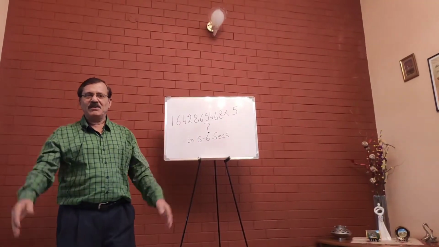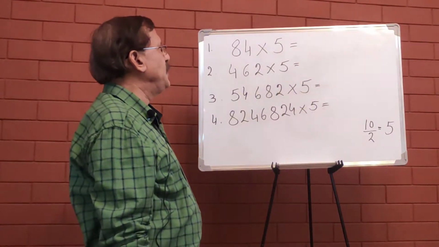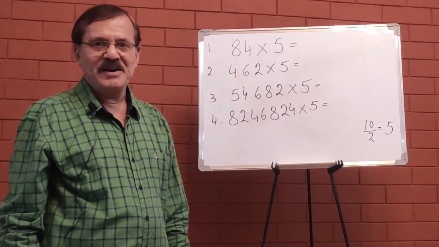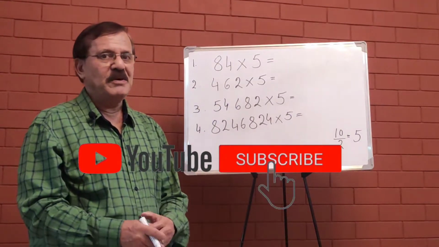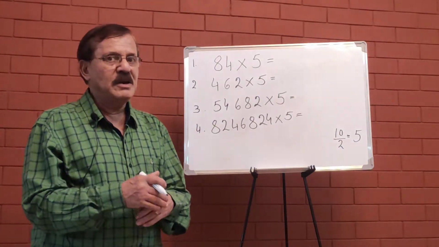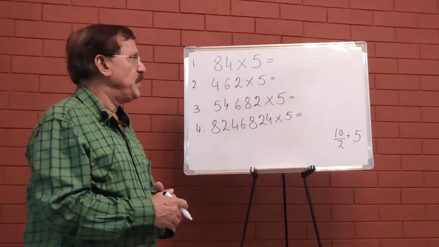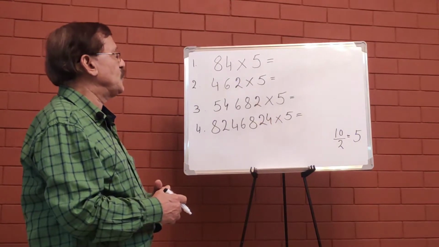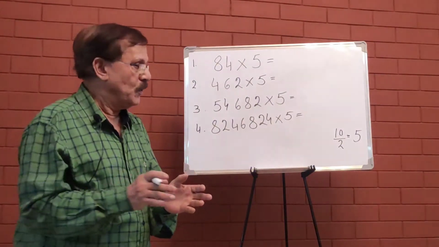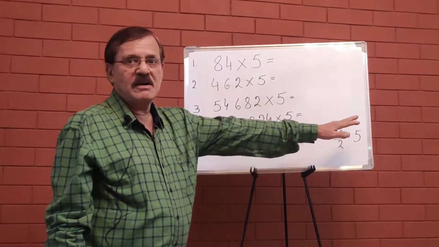So here we come to trick number 1. Now as we can see, these numbers are being multiplied by 5, and sometimes if numbers are small, then we don't have any problems. But as soon as the numbers start getting bigger, then we encounter certain problems. But multiplication by 5 is very easy. For example, the first question, 84 multiplied by 5. Now either you multiply it by 5 or you multiply it by 10 by 2, because as I have shown you over here, 10 by 2 is nothing but 5.